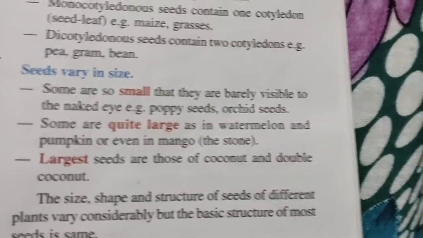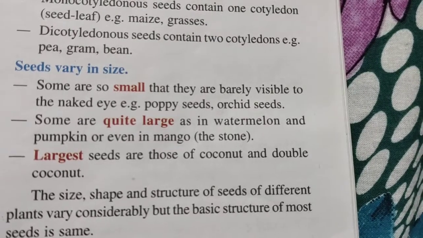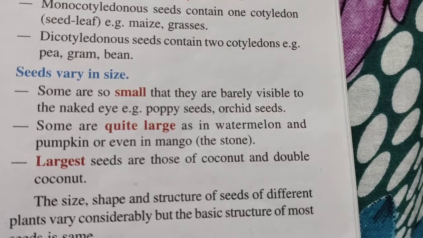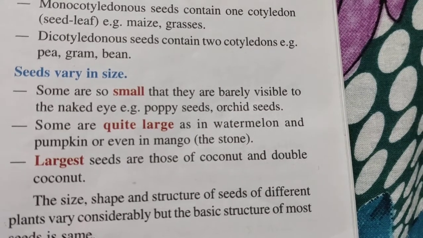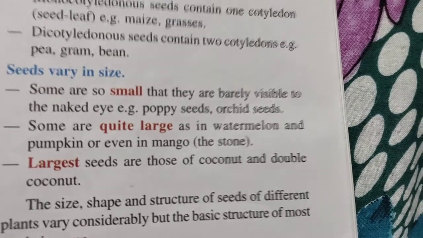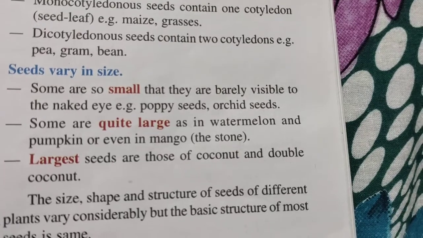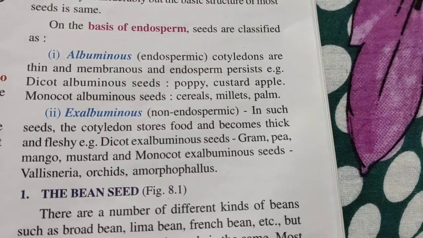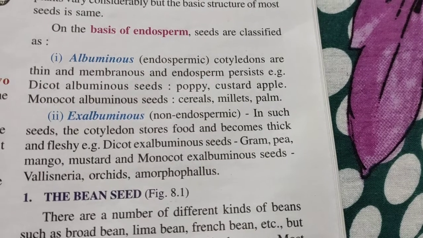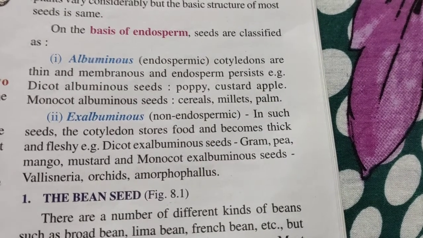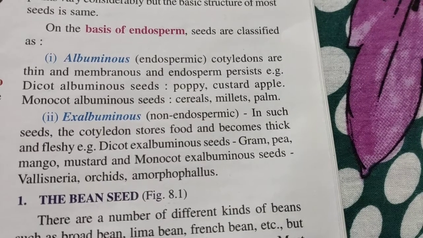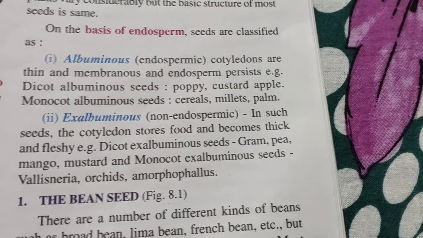Now it may also vary in size. Some are small, some are quite large, and the largest seeds are those of coconut and double coconut. You must remember this as an example for your exams. Okay? Now, on the basis of endosperm, seeds are classified as albuminous, exalbuminous, or you can say endospermic, non-endospermic.